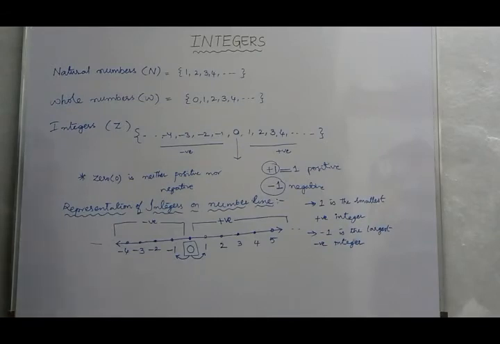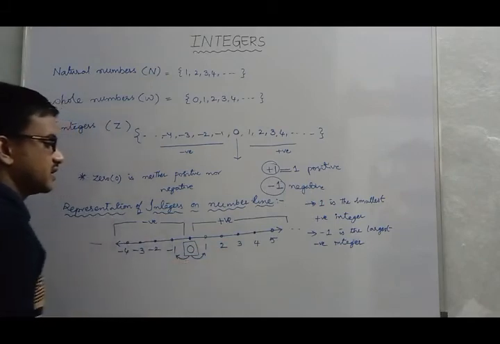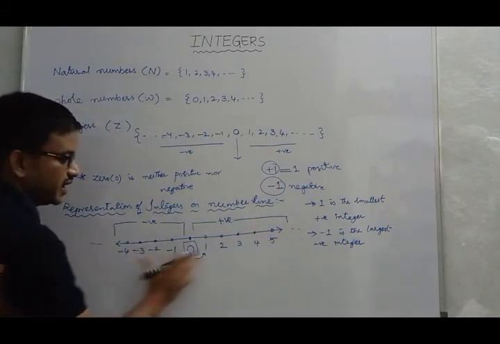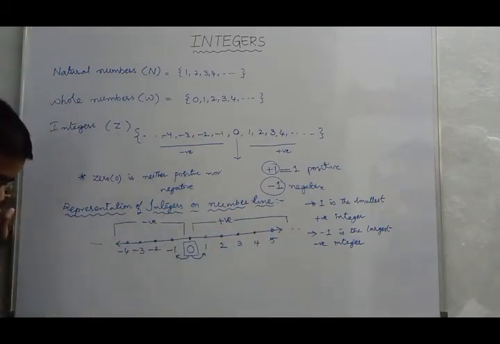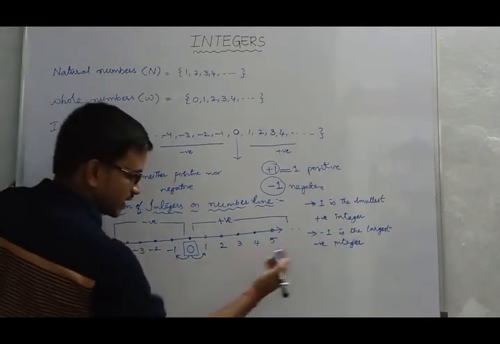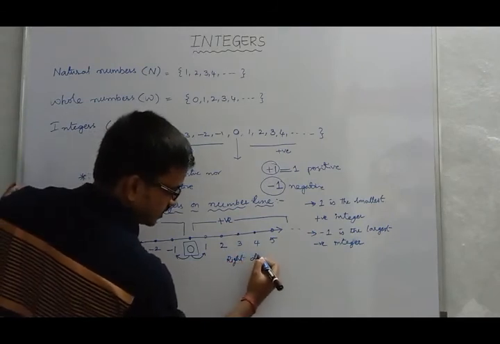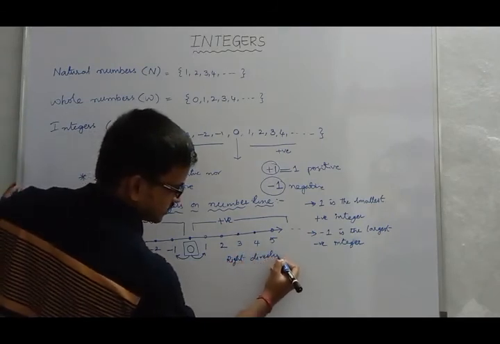Okay. Now before going to derive this, just observe the nature of the integers on the number line. I am moving along this right direction.